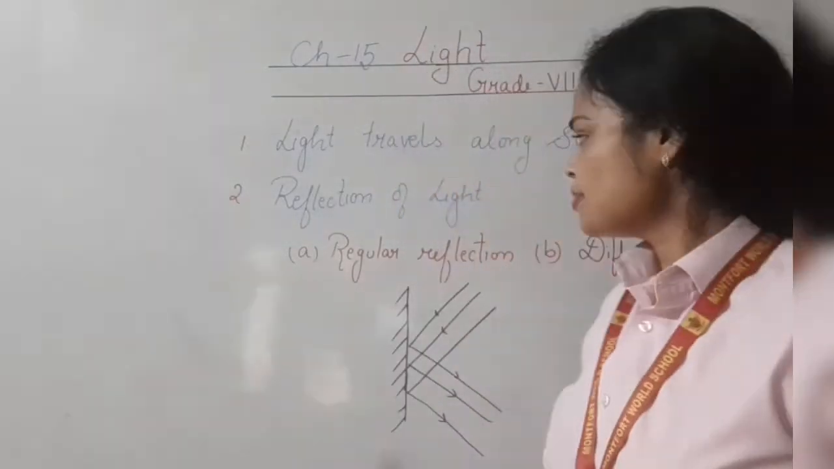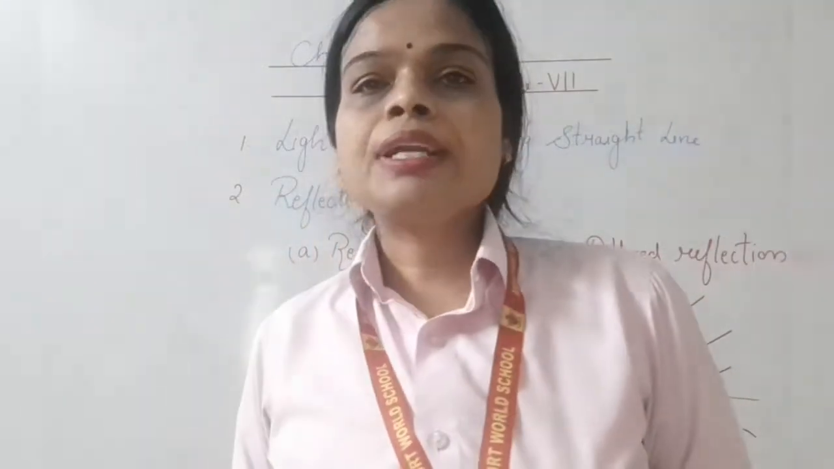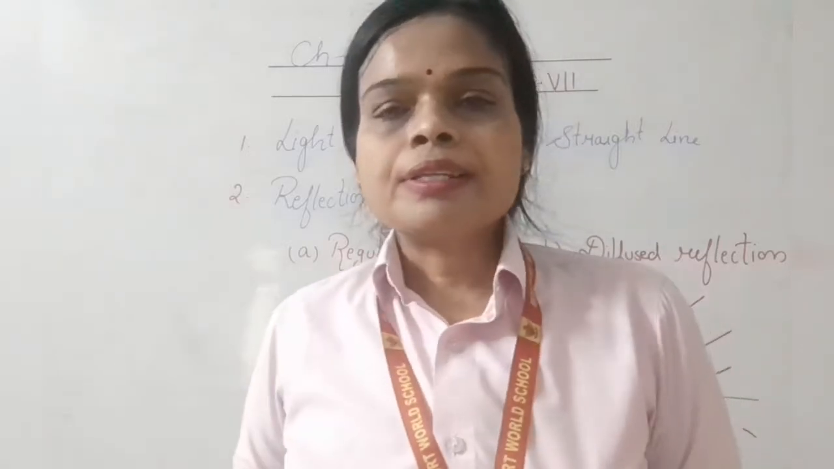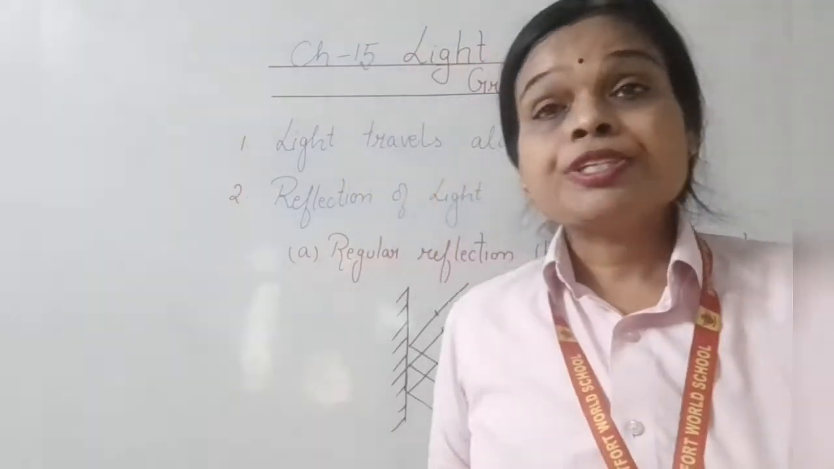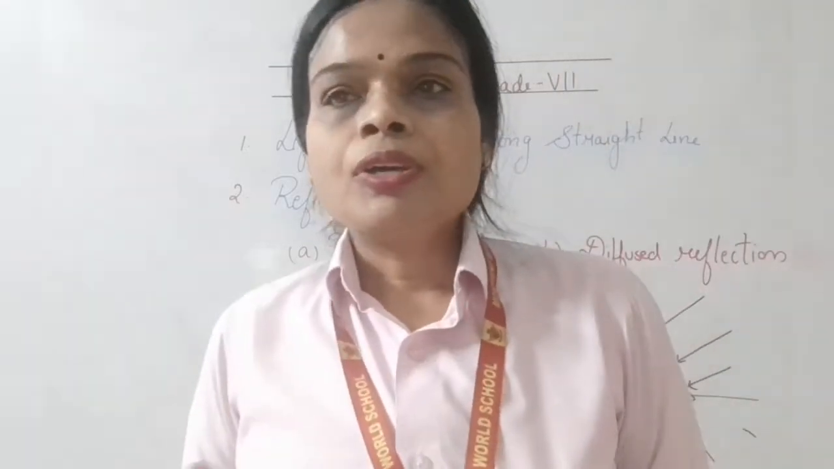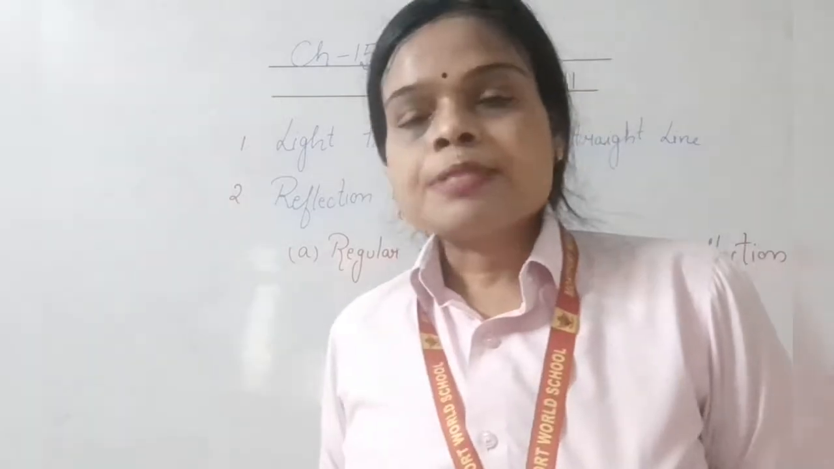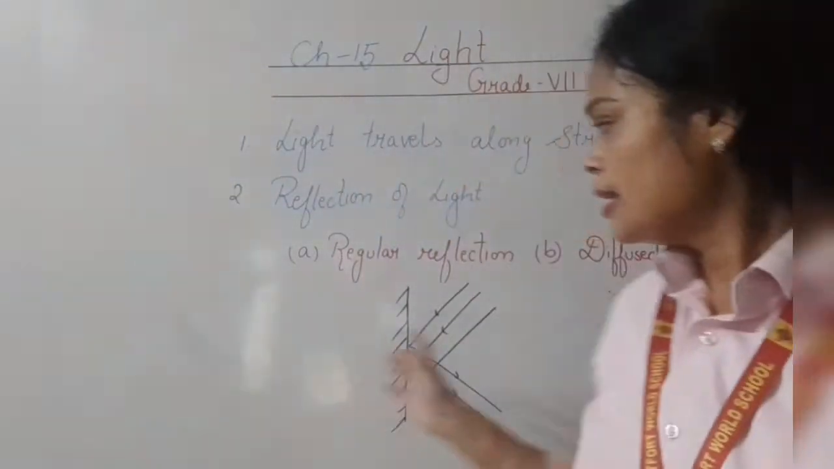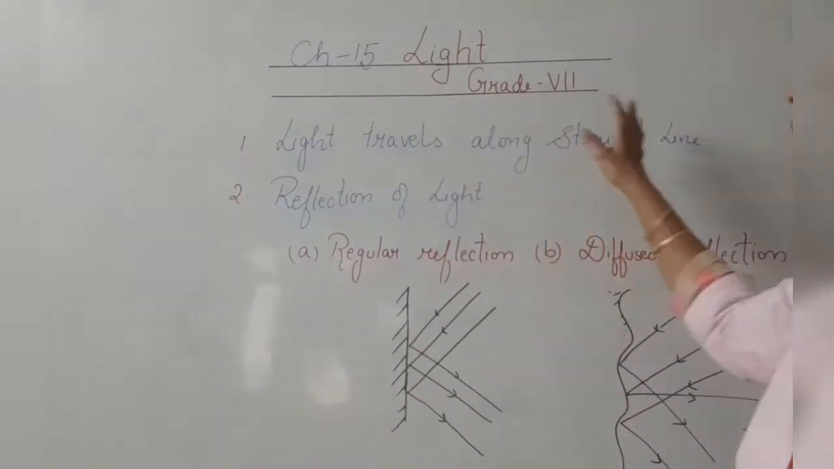In this chapter we are going to study how light travels in a straight line, reflection of light, that is of two types, regular and diffuse reflection, image formed by the plane mirror, the lenses, and dispersion of the light. These are the topics which we are going to study in this chapter. Okay, first, light.